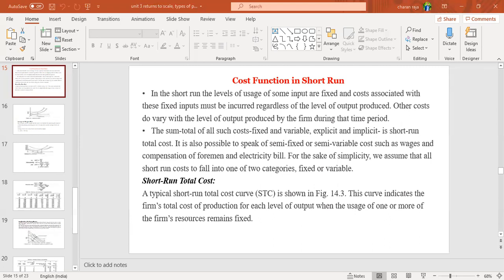So listen carefully. Here, cost function in short run. Short run means what? I explained yesterday itself. Short run is the time period in which only a few variables of production can be changed.